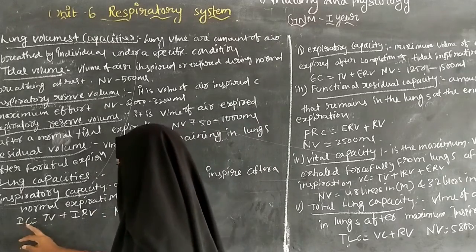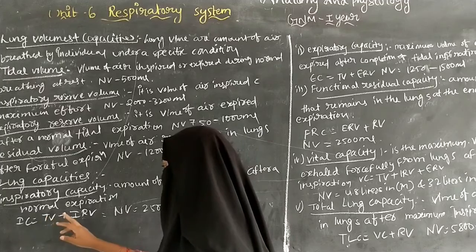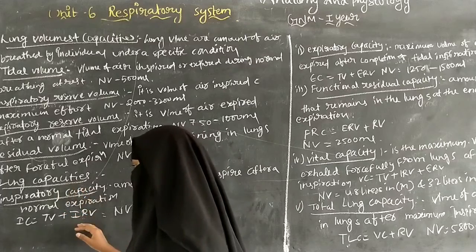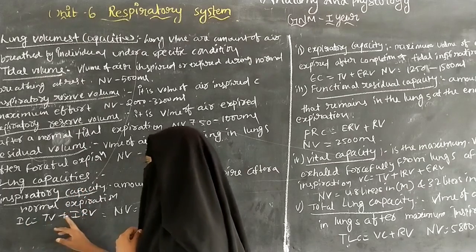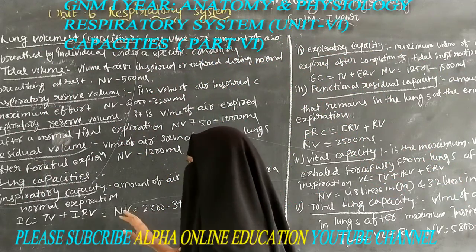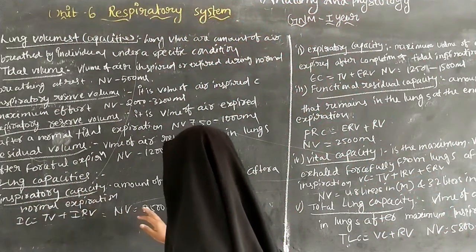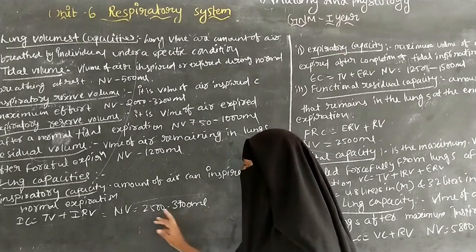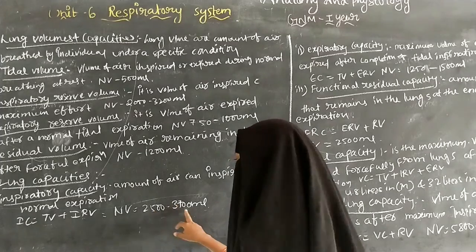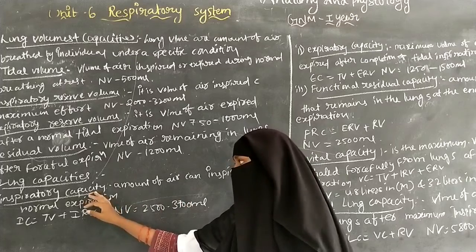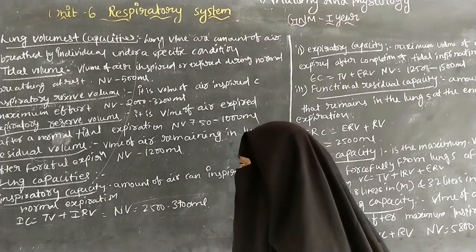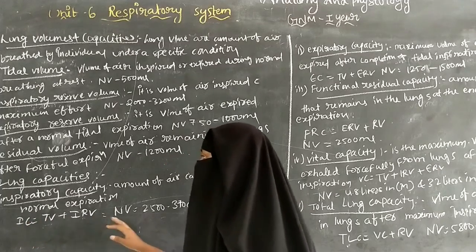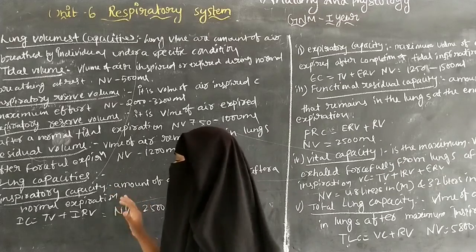Inspiratory capacity is equal to tidal volume plus inspiratory reserve volume. The normal value of inspiratory capacity is 2500 ml to 3700 ml. So it is about the inspiratory capacity.